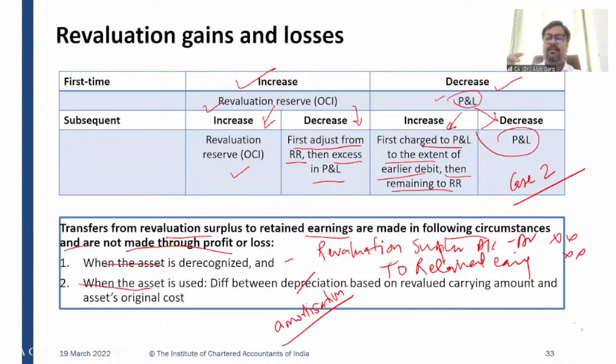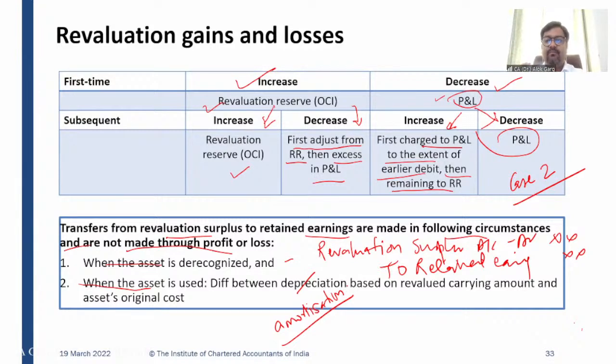Initially, on the basis of the original cost, it is 1,000. On the basis of the revised value, amortization becomes 2,000. So the standard says that the difference between the amortization based on the revalued amount, which is 2,000, versus the amortization based on the original cost, which is 1,000, so the difference is 1,000, right?